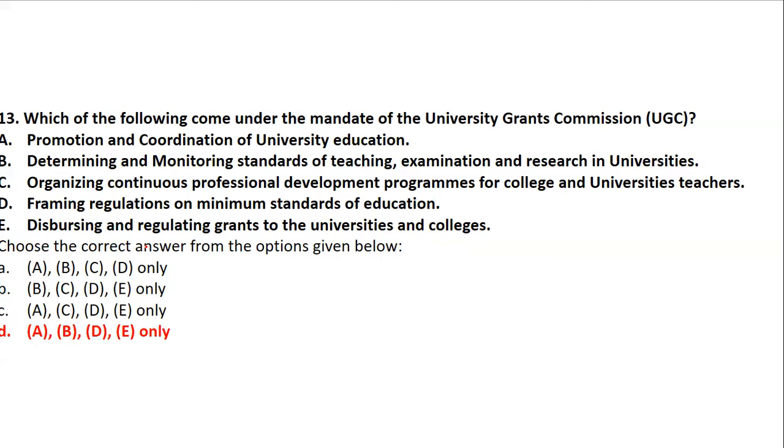Framing regulations on standards of education, yes, it is a part of UGC. And disbursing and regulating grants to universities and colleges also comes under UGC. So options A, B, D, and E are right. Professional development on a continuous basis does not fall under UGC. It comes under the respective institution.